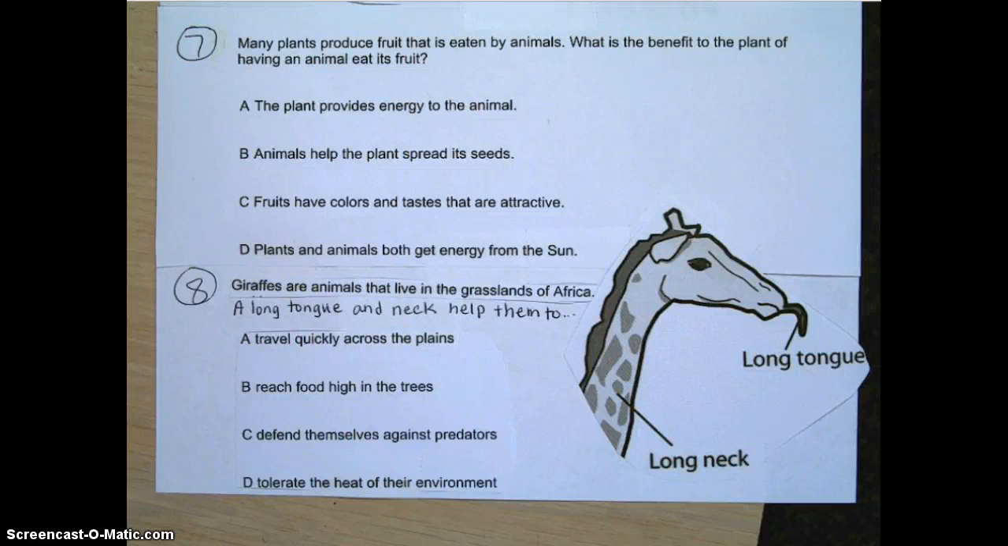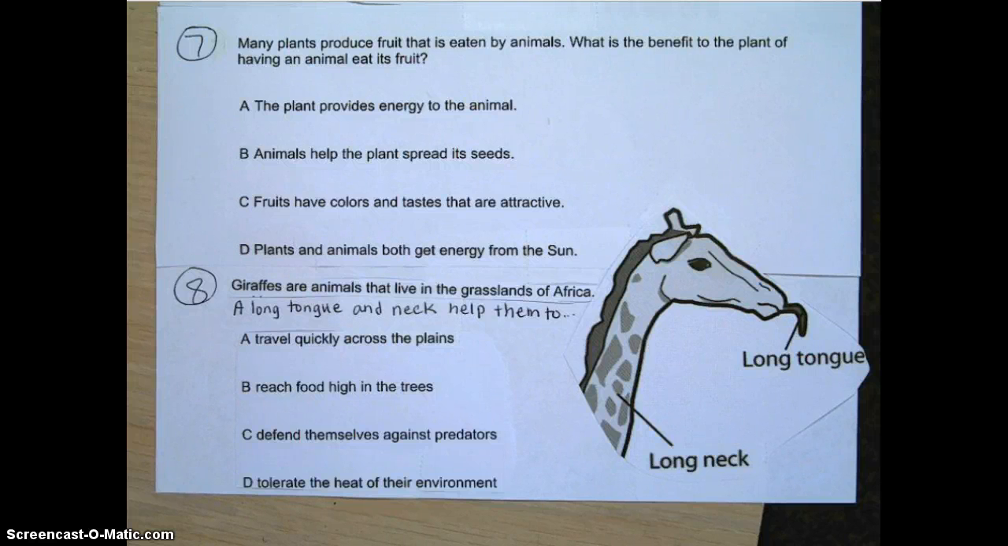Question number 7. Many plants produce fruit that is eaten by animals. What is the benefit of the plant of having an animal eat its fruit? A. The plant provides energy to the animal. B. Animals help the plant spread its seeds. C. Fruits have colors and tastes that are attractive. D. Plants and animals both get energy from the sun.